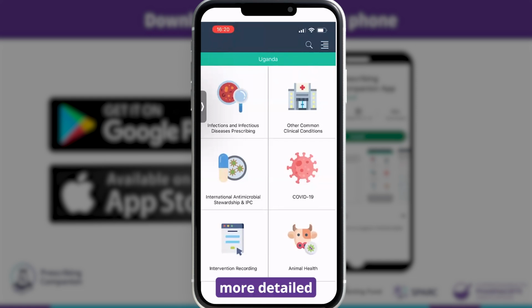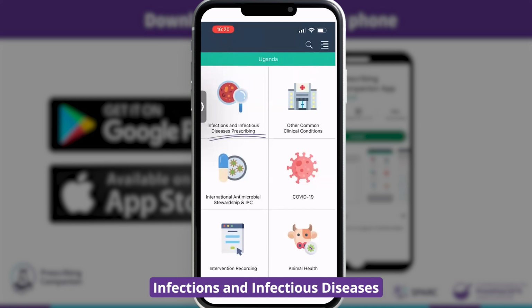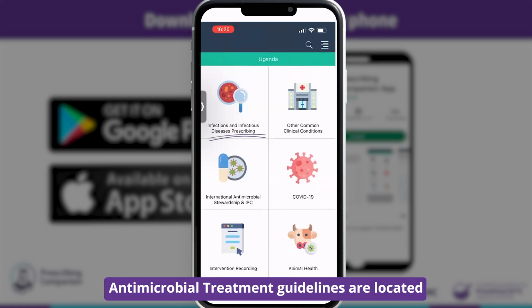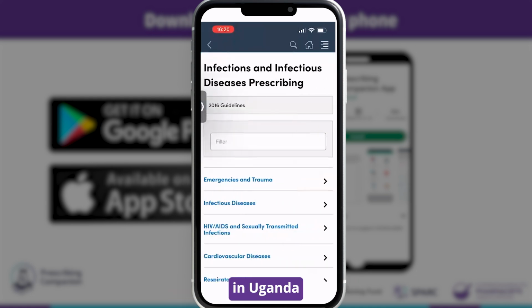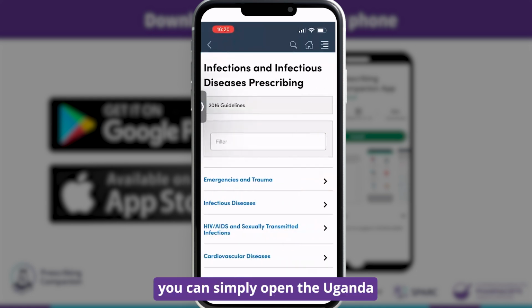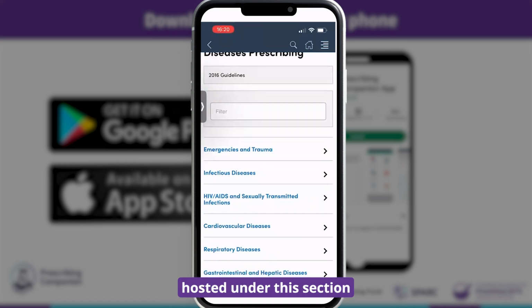Let's take a more detailed look at one of the sections. Infections and infectious diseases. This is where the national standard antimicrobial treatment guidelines are located, and as you can see, we present them in a body system structure. These guidelines will look familiar to you as they reflect the published guidelines within your country. To use them, if you, for instance, wanted to treat pneumonia in Uganda, you can simply open the Uganda 2016 guidelines hosted under this section.